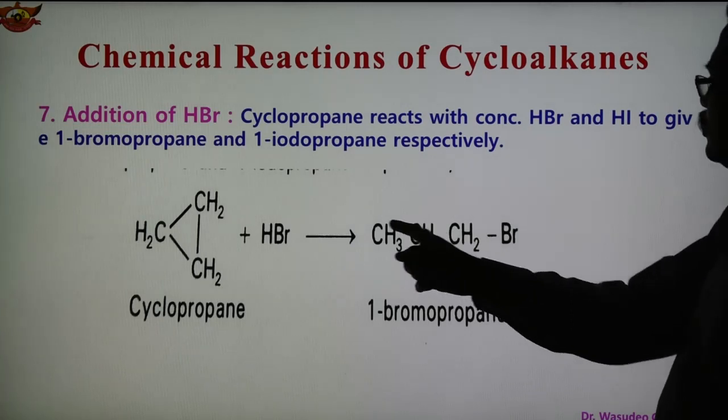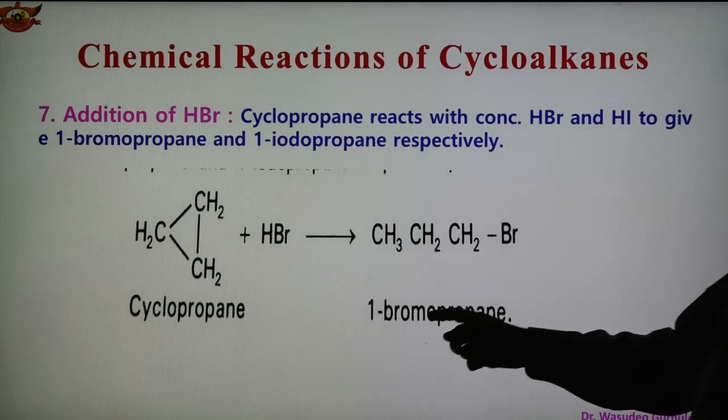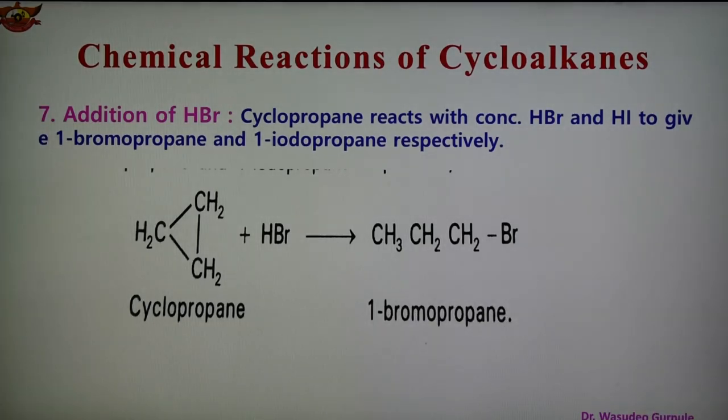So numbering 1 2 3, Br is on carbon 1, so it is 1-bromopropane. So the compound is 1-bromopropane, the product. So this is the addition of HBr, and in this case cyclopropane undergoes the reaction with concentrated HBr, giving 1-bromopropane as the product. Similarly, we can also take HI, and we then get 1-iodopropane. So this is the addition of HBr.